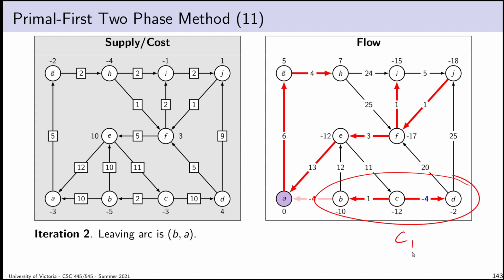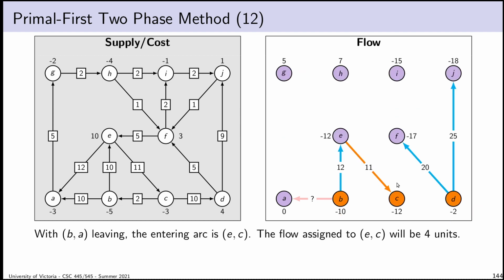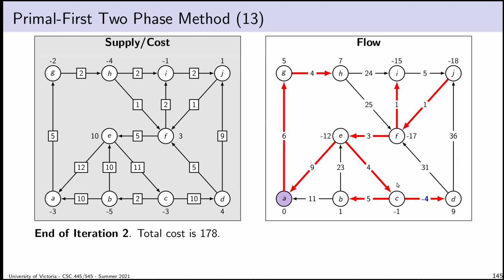There is C1. Notice that the leaving arc is BA. It points out of C1. So I want to choose an arc pointing into C1. I think this is the only choice as my entering arc. Yep, there it is. I will assign the flow. I will do the pivot, recompute. I'm still not done. I still have one primal infeasibility.